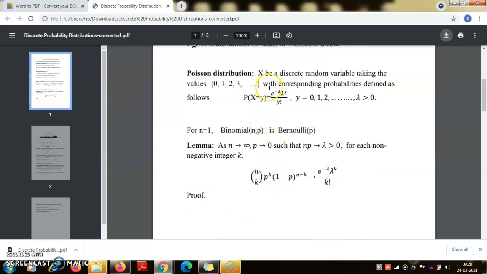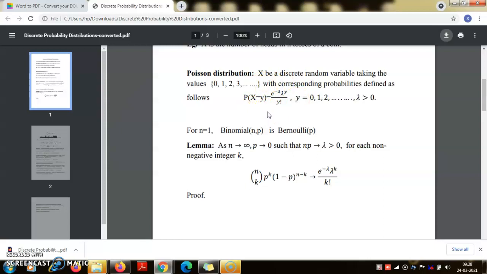The Poisson distribution is a discrete random variable but not a simple random variable, in the sense that it can take any non-negative integer value 0, 1, 2 and so on, and the corresponding probability is e to the power minus lambda, lambda to the power y by y factorial. This is a positive number. If you add over all values of y, that will be an infinite series. Now what is that sum?